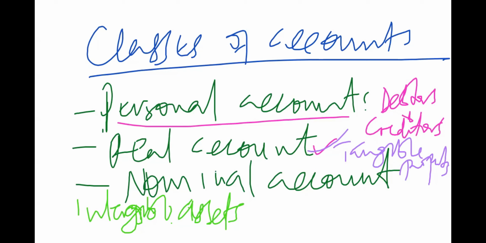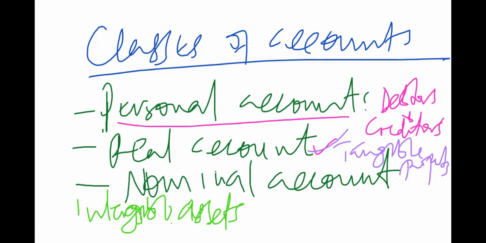So in intangible properties, we are not meaning assets alone. When we talk about properties, we are meaning all those items.